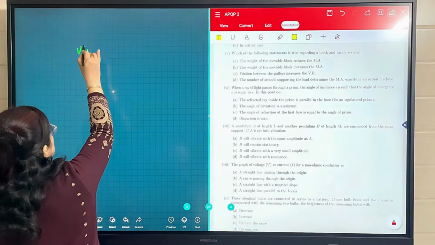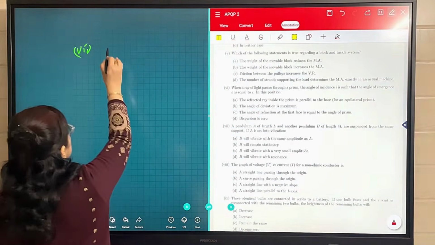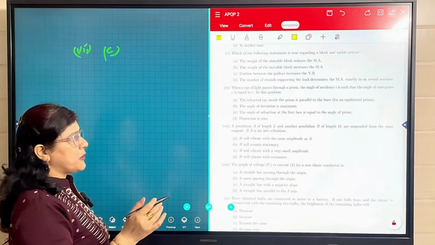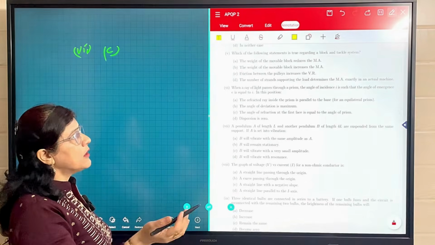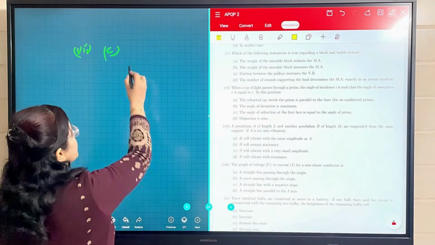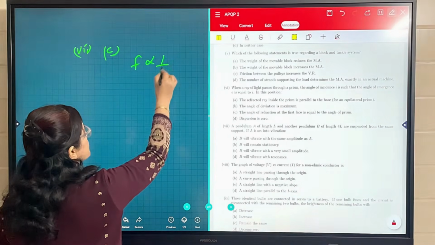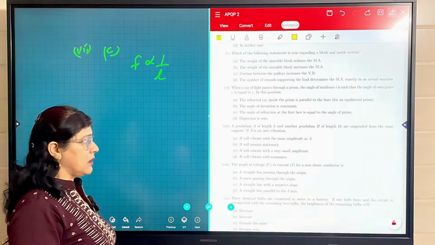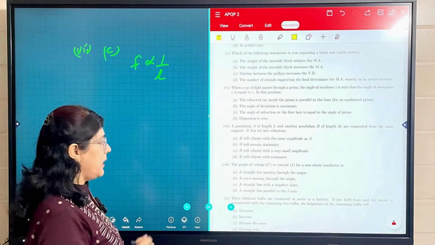In the seventh part, option C is correct. B will vibrate with a very small amplitude because no resonance will occur, because the lengths of the strings of the pendulums are different, and we know that frequency is inversely proportional to the length of the string. So it will not be the same. No resonance will occur, so amplitude cannot be increased.